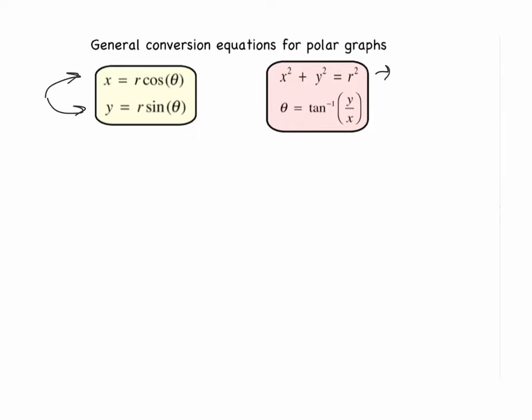If you take the square root of both sides, you can get a slightly different version, which is that r equals the square root of x squared plus y squared. Sometimes it helps when you're substituting to use that version right off the bat. The other one is theta, our angle that we need, is equal to the inverse tangent of y over x.